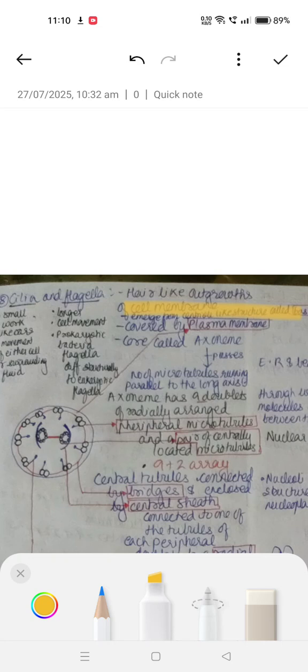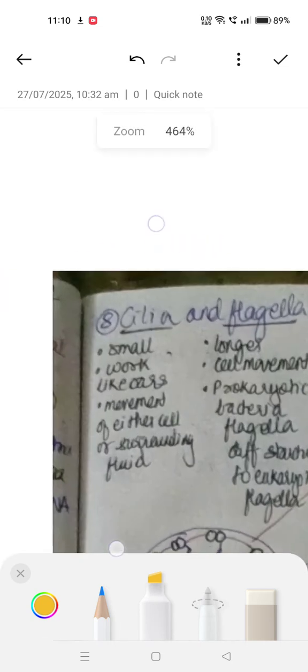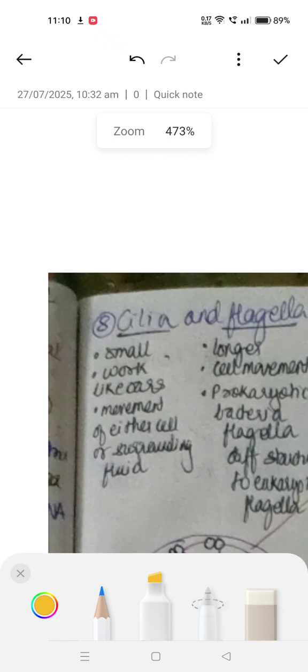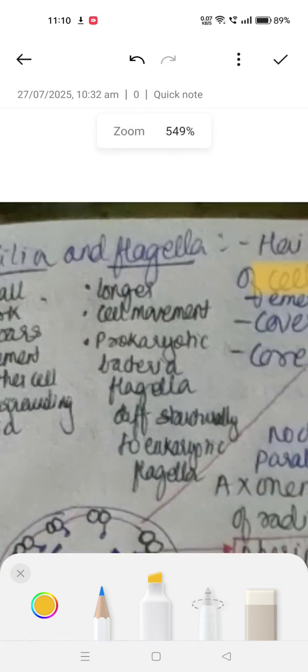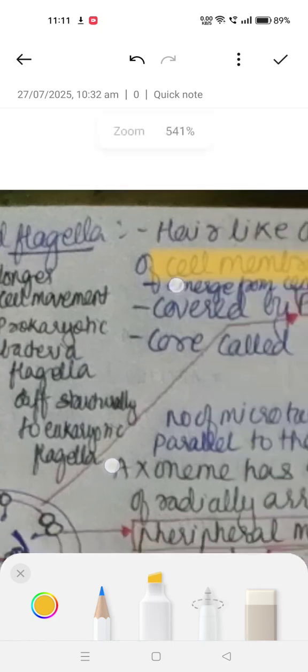Let me explain. Cilia are very small and work like oars, causing movement of the cell or the surrounding fluid. Flagella are obviously larger and help in motility or cell movement. Prokaryotic bacterial flagella are structurally different from the eukaryotic ones.